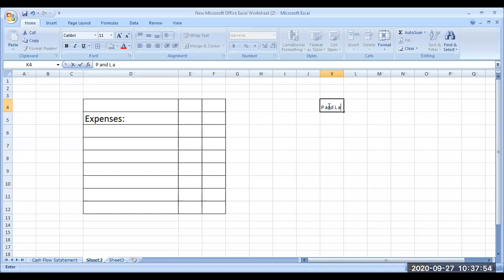All right. So in that income statement, in the profit and loss account, you'll be having income from operation.